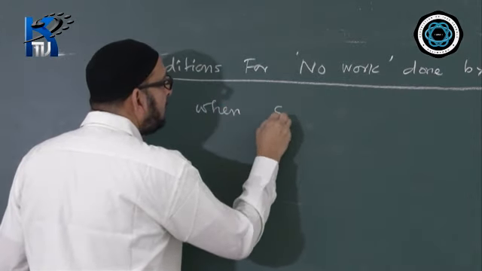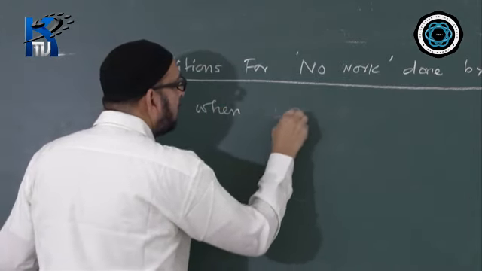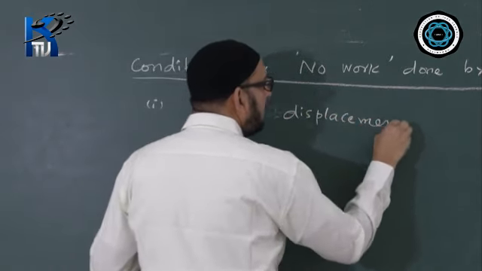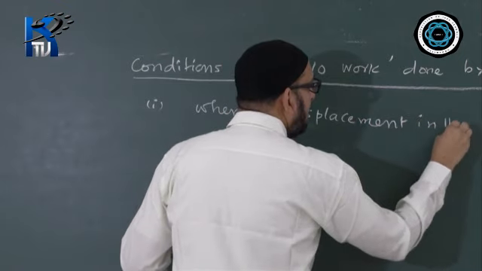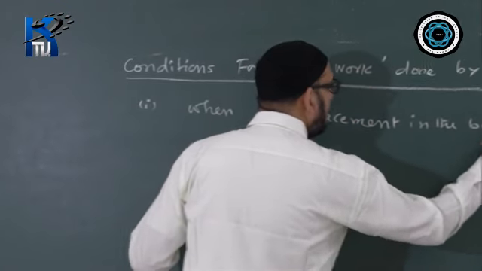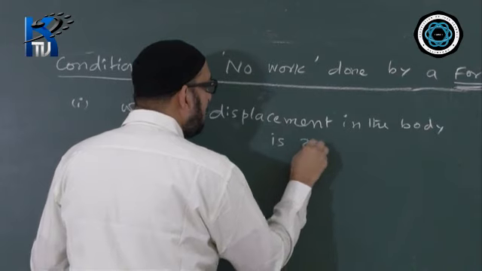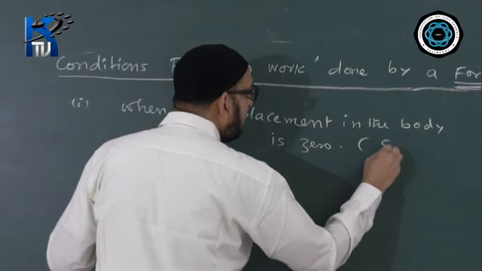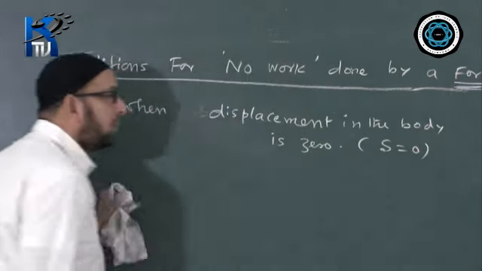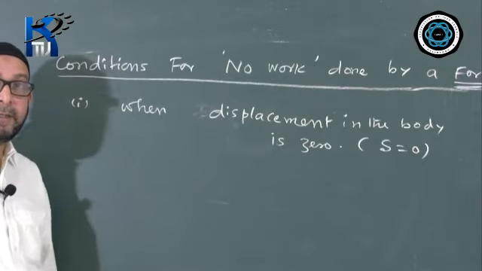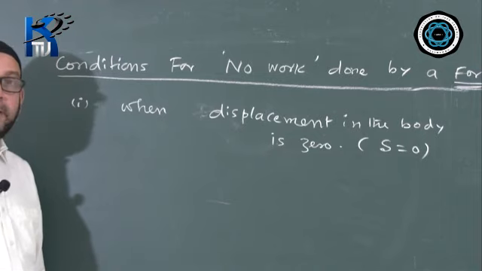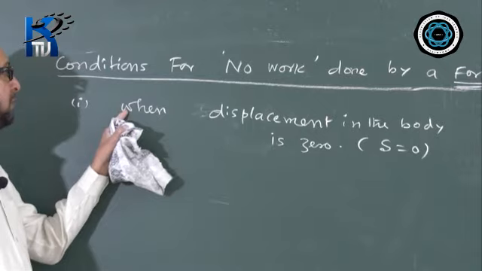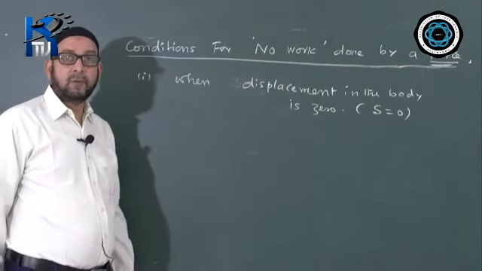So the first condition is when the displacement in the body is 0 by the force. That means when S is 0, in short we can write, when S is 0, work done is also 0, because the formula tells you that W is equal to F into S. So when S is 0, then work done is also 0. So that is the first condition for no work done by a force.